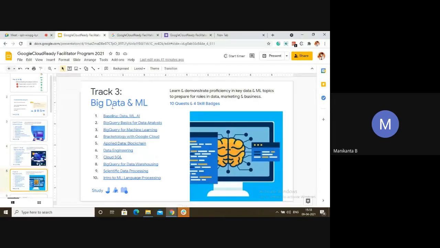Track 3 is given for big data and ML. If you're interested in machine learning and big data and want to perform those operations in the cloud, then these are the labs meant for you. These are the quests meant for you.